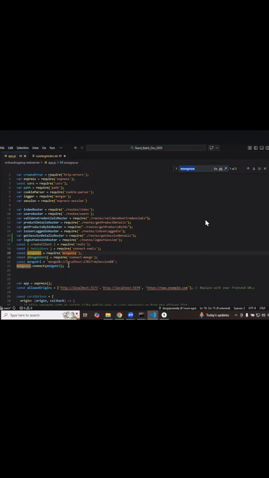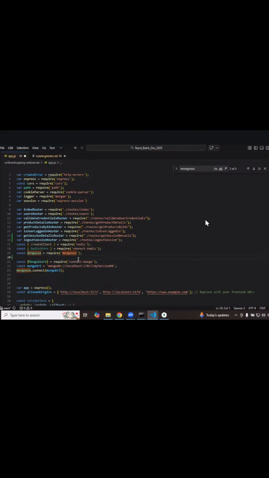We need to connect to the server, that is the reason I was using it. Mongo store requires a connection to the DB. From your Node.js, in order to connect to that Mongo database, I just used connect to Mongo here, which is your Mongo store. What is this Mongoose here? Earlier, to connect to the Mongo database, we used const MongoDB is equal to require, using MongoDB as a node module. Either you can use MongoDB or you can use Mongoose to connect to the Mongo database server.